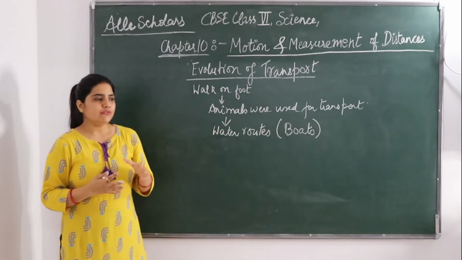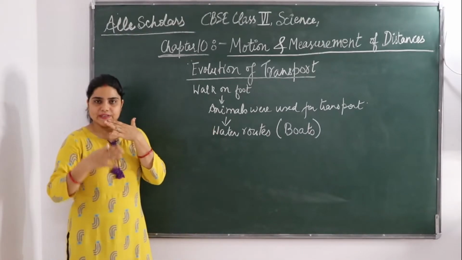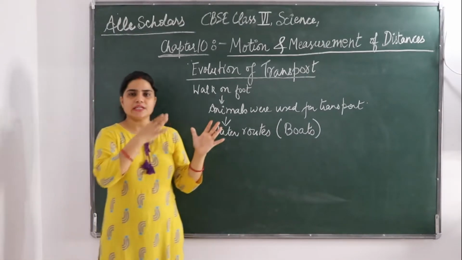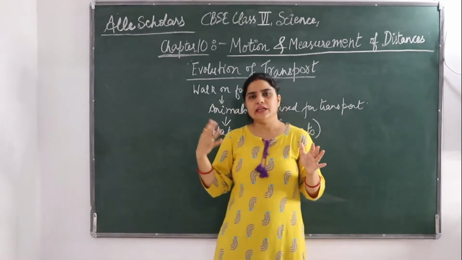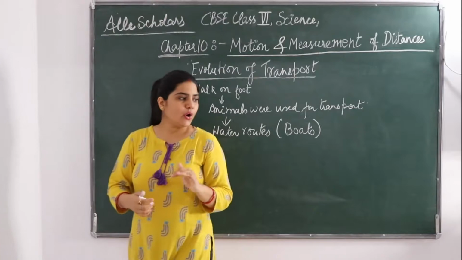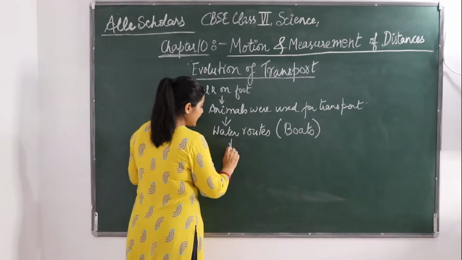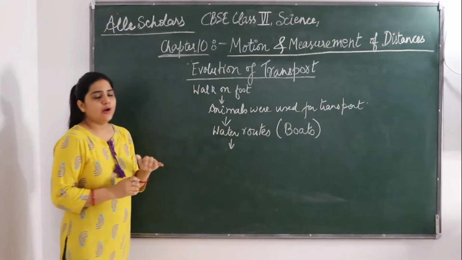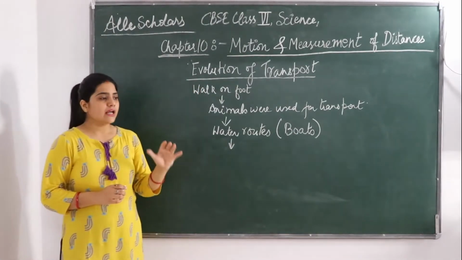The design of the wheel was improved over thousands of years. The wheel was invented first, and there was an improvement in the design of the wheel as the years passed. So when wheels were invented, how did people first use them?